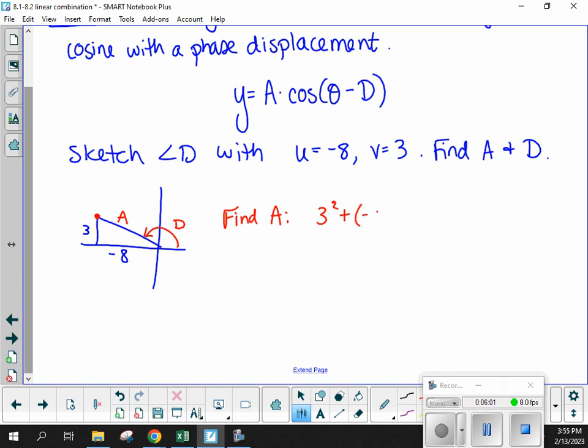3 squared plus -8 squared equals A squared, or 9 plus 64 is equal to A squared. A is then the square root of 73. Our hypotenuse is always positive, so I'm going to leave the plus or minus off of there because we don't need the minus piece in this scenario. So that's our amplitude. Remember, square root of 73 is, I don't know, 8 point something, right? That's the amplitude that we're working with. Okay, we'll put that number off to the side. So that's A.